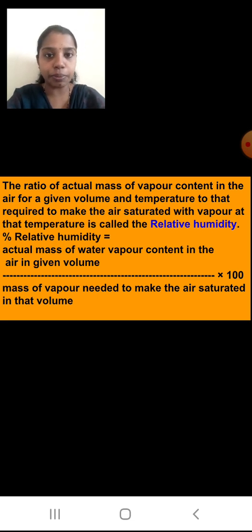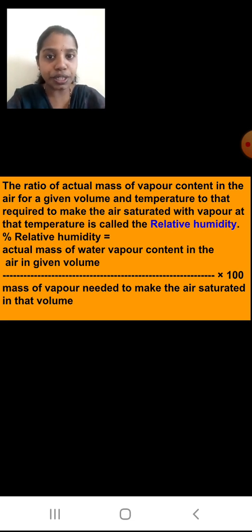Then we take the ratio of this to the amount of vapor required to saturate the air at that same temperature. What will you call it, students? We will call it relative humidity.